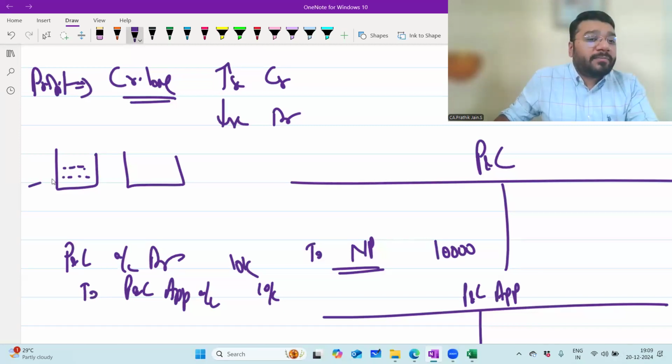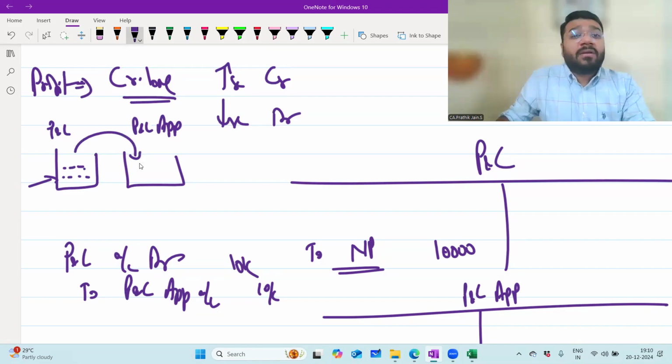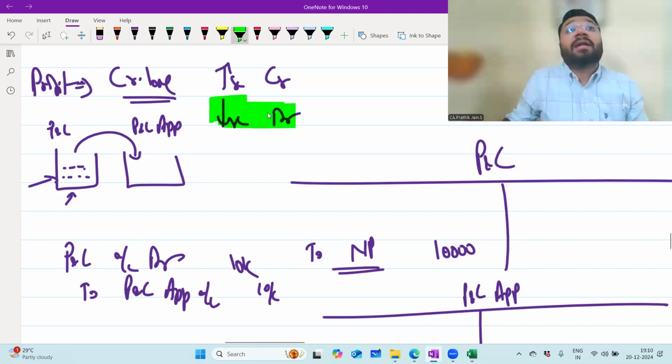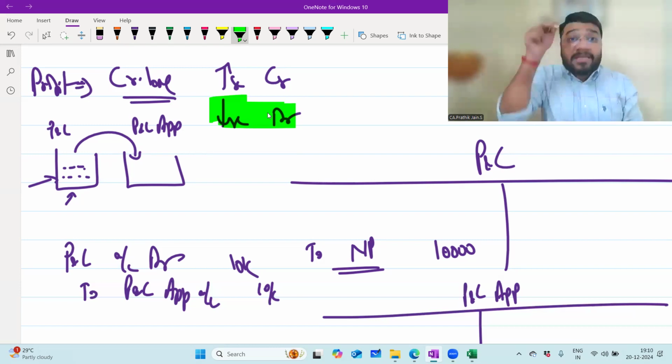Now, this is the profit. Imagine. This profit is there currently in which account? P&L account. I am supposed to transfer this to which account? P&L appropriation account. The moment I transfer this water from this can to the other can, what will happen? The profit here will decrease. So the profit decreases in the P&L account when I transfer it. When you empty the bottle, this P&L bottle which has got water in it will become empty. Means profit is reducing in the P&L account.